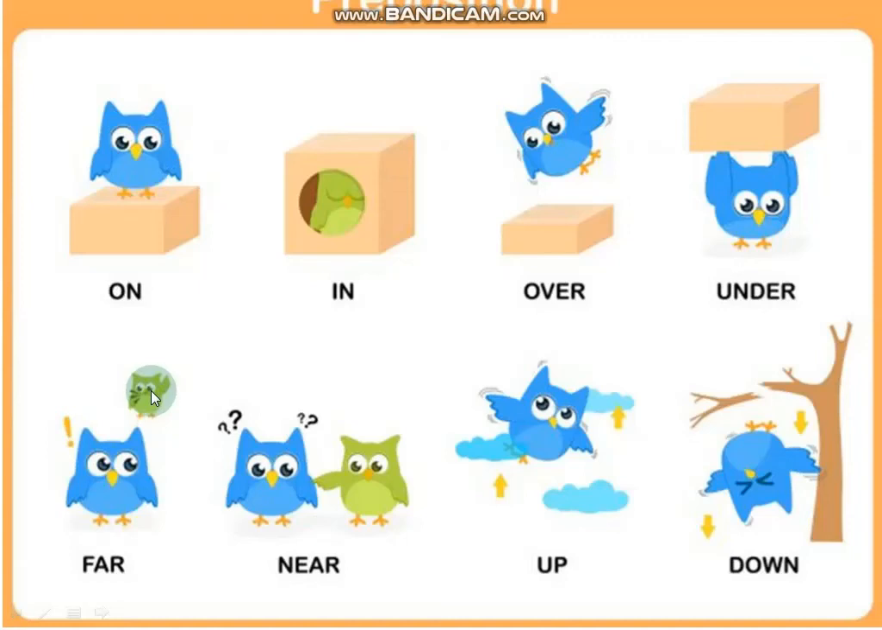The small green bird is far away from the blue bird, and here it is nearer, or you can say beside, and here it is flying up above the clouds. Like that we can see some others, that is down, it is falling down, as there is a break of the branch. So like that we can see some others also. Of course we will learn in higher classes. We will see in the next class.